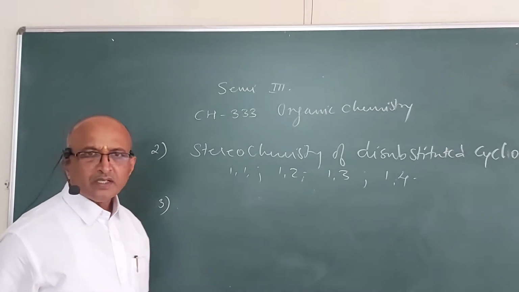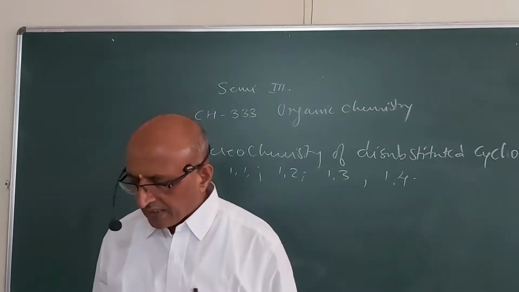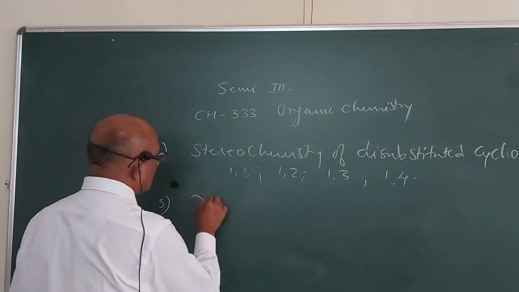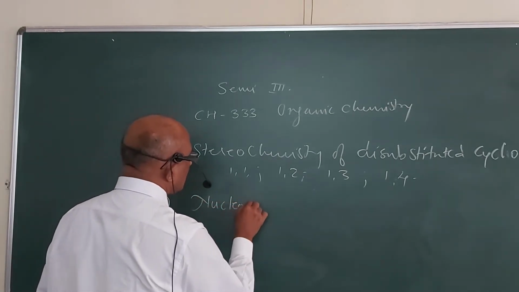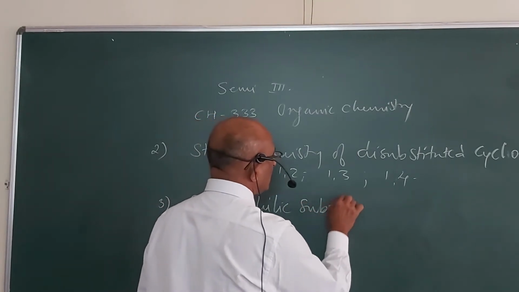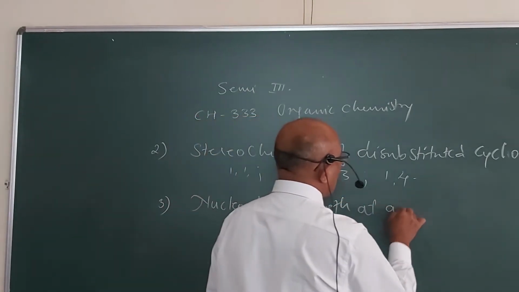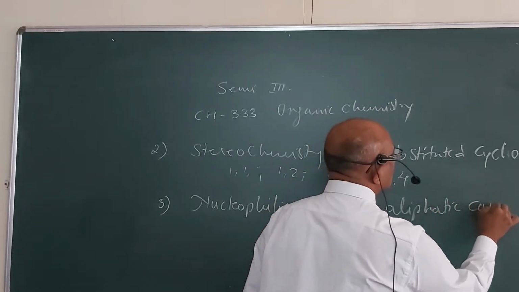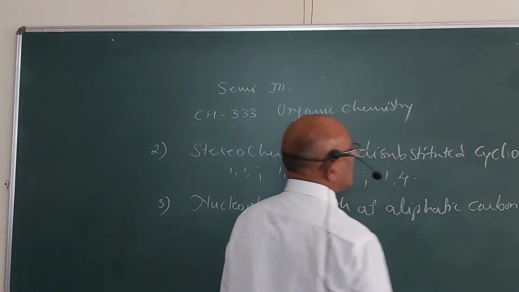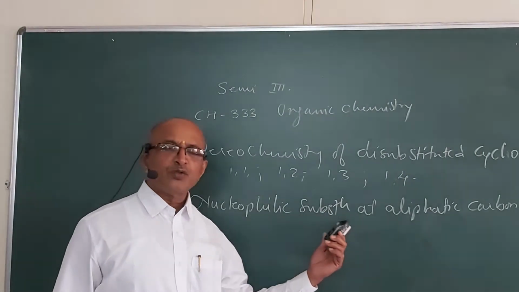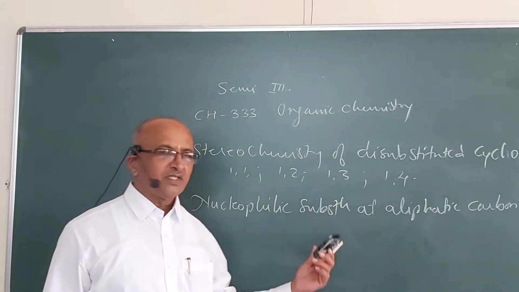Then the third topic that we are supposed to study is the nucleophilic substitution at aliphatic carbon. Now, we have dealt with substitution reactions in the first year.